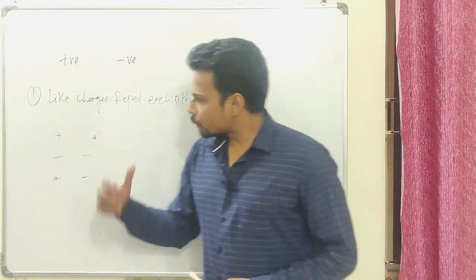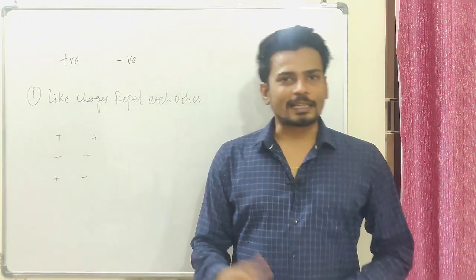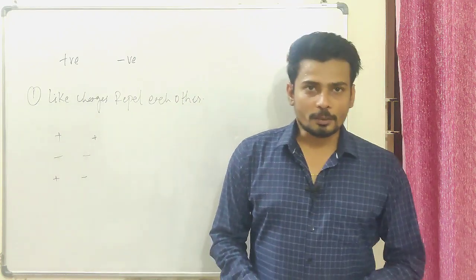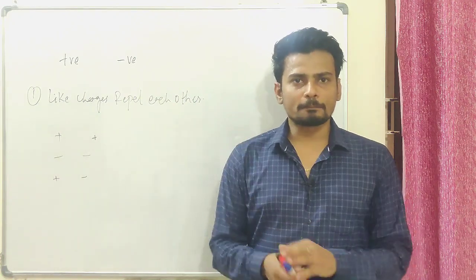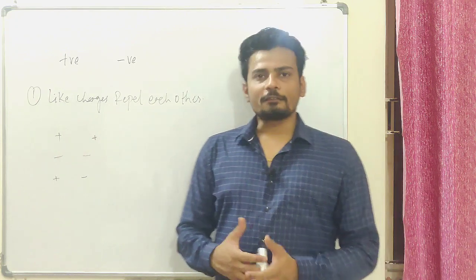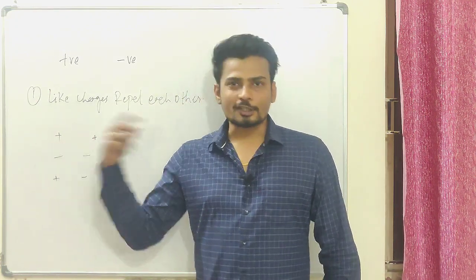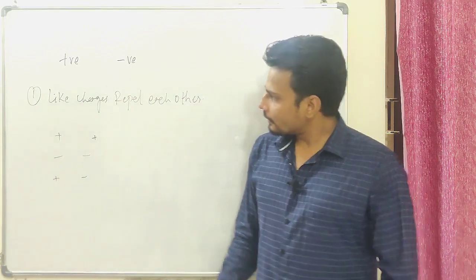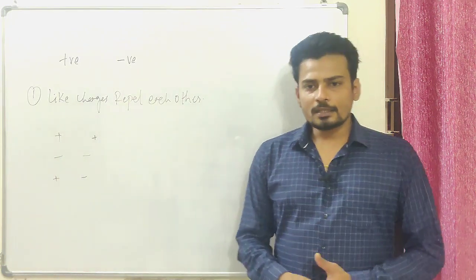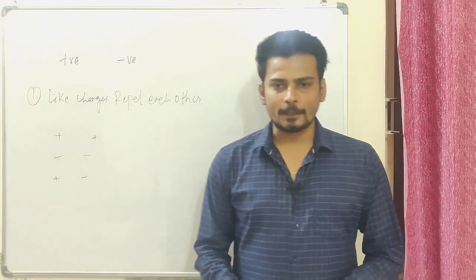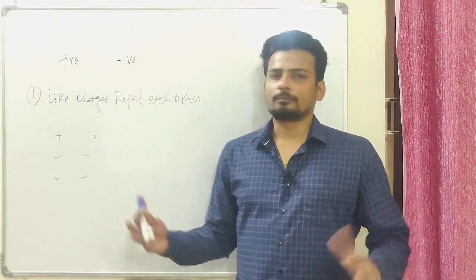So if something is pushing each other, there should be some force existing between them, right? The force could be with direct physical contact, or it could be without any physical contact. Here, as you can see, these 2 charges are not touching each other, not in contact, still they will repel or attract each other. It means there is a certain amount of force which exists and which we cannot see.